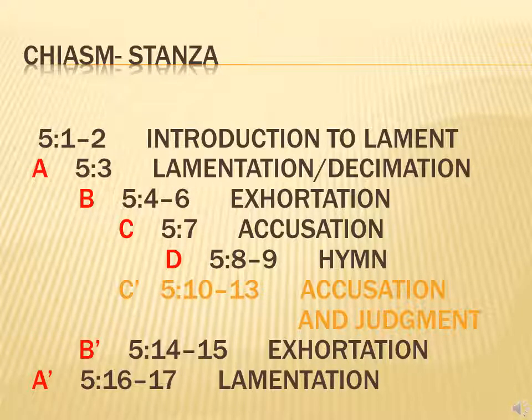So let's take a step back though and look at the stanza. The first stanza in chapter 5 is broken up in a chiasmic pattern. Then I have, in a different color, the representation of the letter C, verses 10 through 13, highlighted. That's the one we just talked about, that has a chiasmic pattern in and of itself to mark the strophe boundaries. So I just wanted to show you here that there's a chiasmic pattern within another chiasmic pattern.